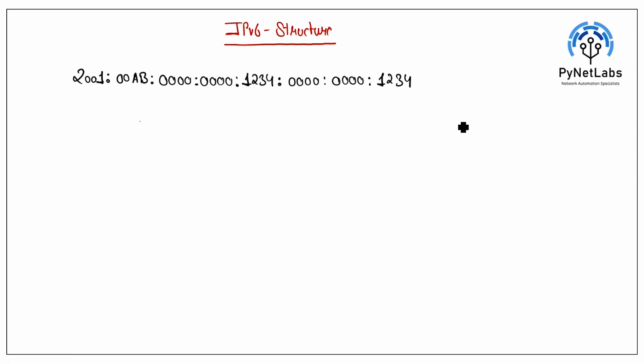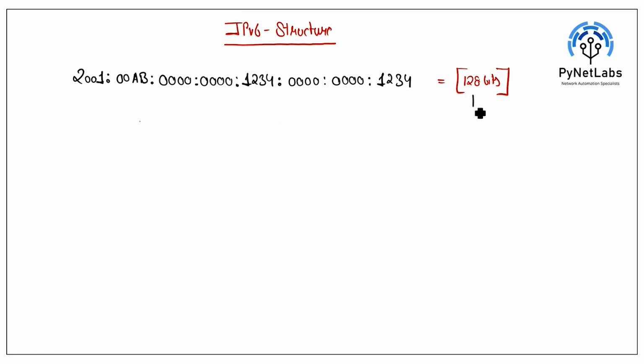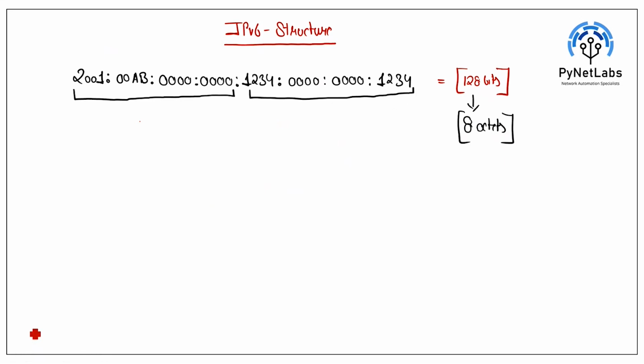Now we got some things to understand about IPv6: in total it consists of 128 bits. From this 128 bits, we know that we got in total 8 octets. So we can specify this as well. From 128 bits, we have 8 octets. As you can see, 8 octets are there, 4 octets here and 4 octets here.